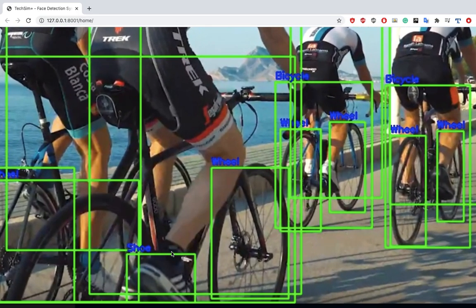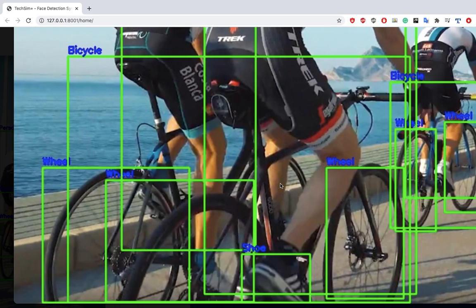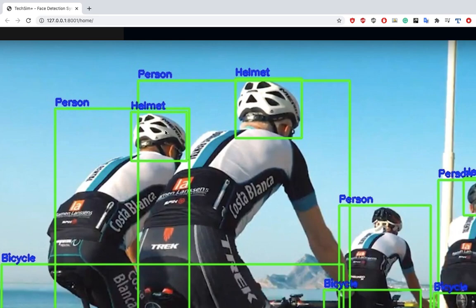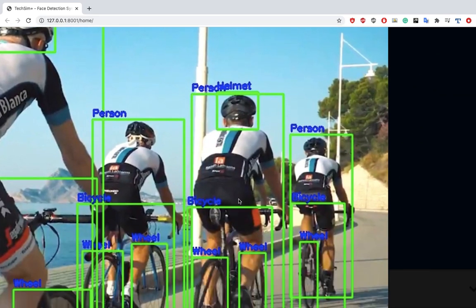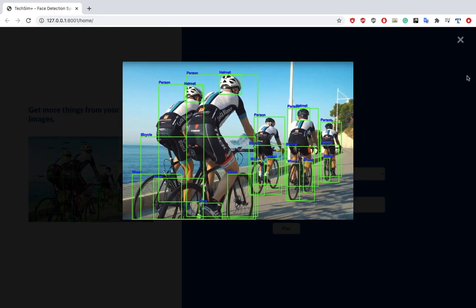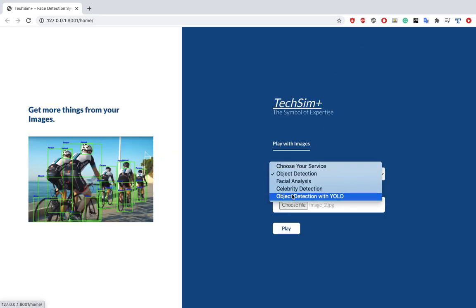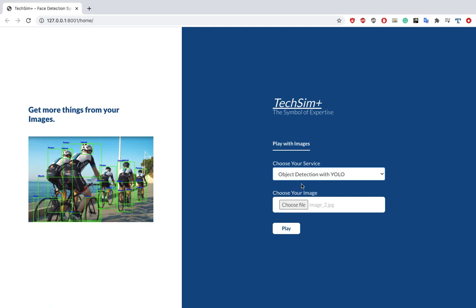You can see my machine detects the shoes, the wheels, all the bicycles, all the persons, and the helmet also. My machine is doing this with the help of my API, so with the help of my AWS Cloud. Same thing, the same object detection, we can work with YOLO also. So it will be two different algorithms, two different things we are going to learn.